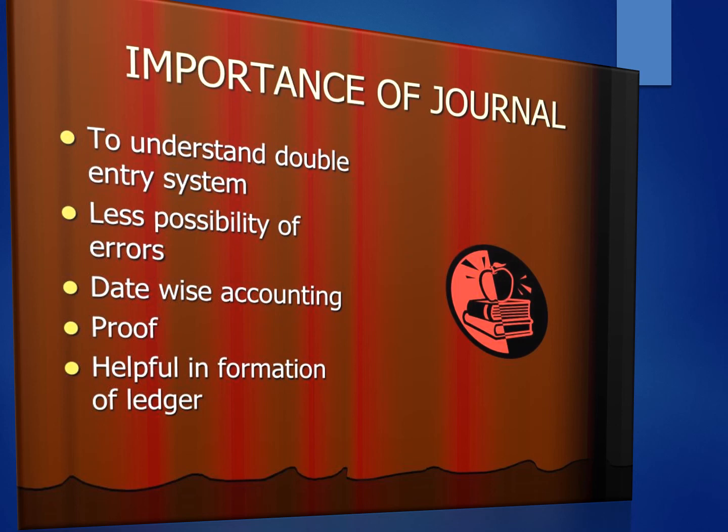Third is date-wise accounting. In a journal book, accounting transactions are recorded on a daily basis in the order of date. Fourth is proof. Since in the journal accounting transactions are recorded in the order of time and date, no transactions remain unrecorded. And the fifth, last, is helpful in formation of ledger. After having an entry in the journal book, different accounts are opened and posting is made. On the basis of it, balances of all accounts are ascertained and the trial balance is prepared.